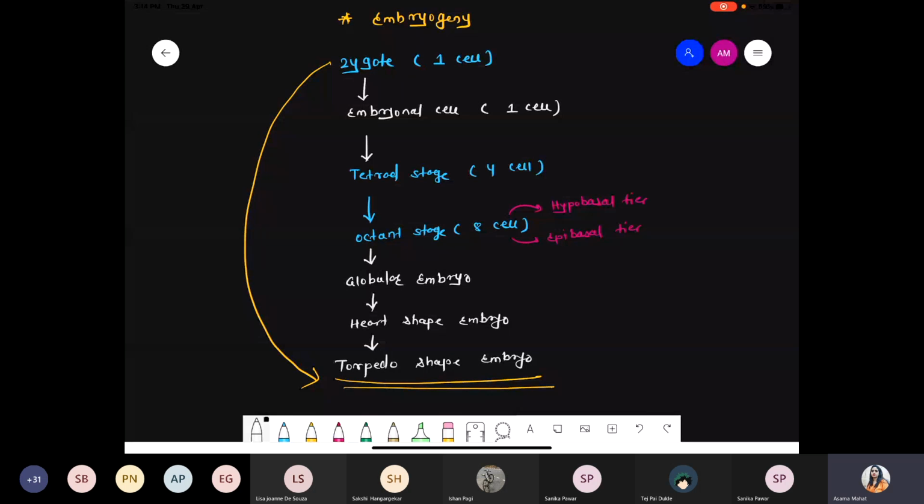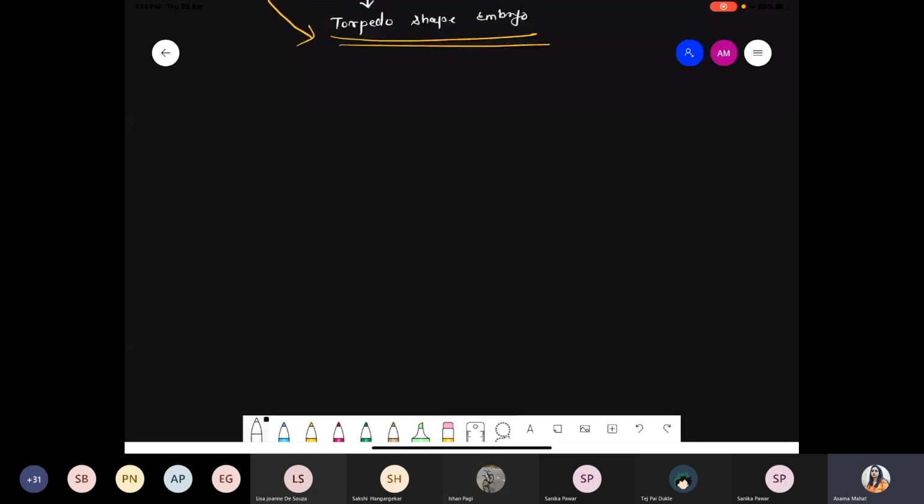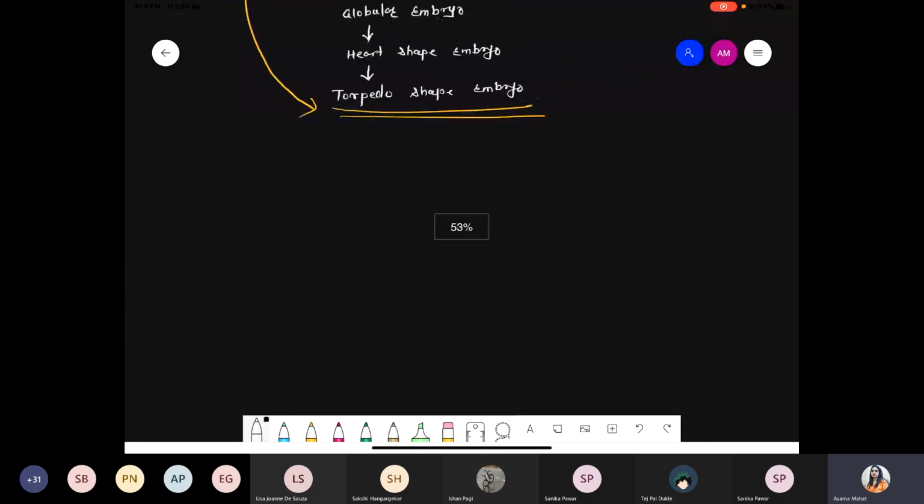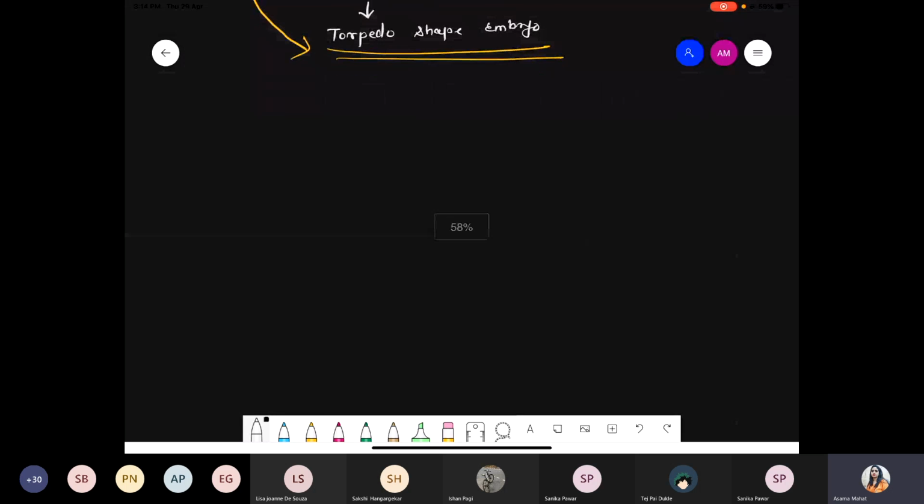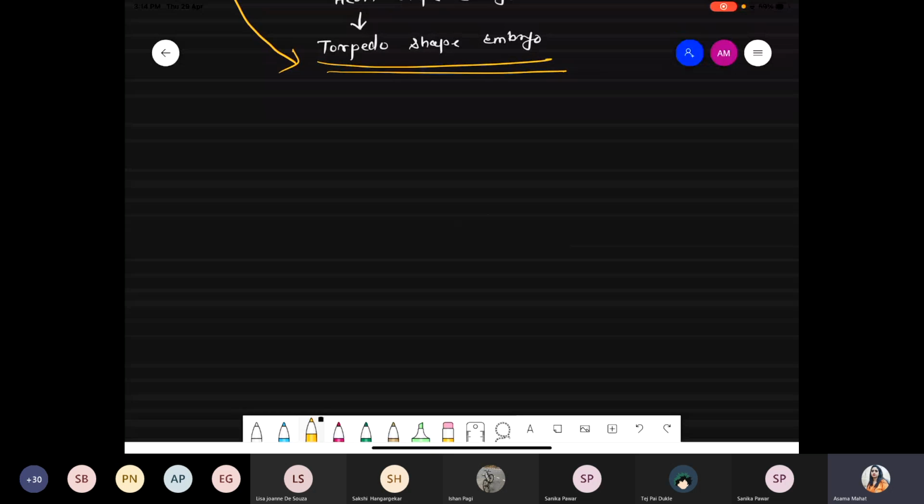Yes, ma'am. Okay. Next point quickly: we are not taking a diagrammatic representation for the monocot embryogeny, but we are taking the difference between the dicot as well as the monocot embryogeny. Before that, quickly we revise the diagram for the dicot embryo also. We have already seen this, but quickly we revise this part. So write down the structure, that is dicot embryo. In the morphology chapter we already studied this point, but again, quickly we revise it.